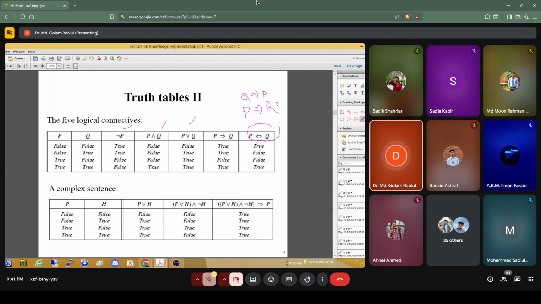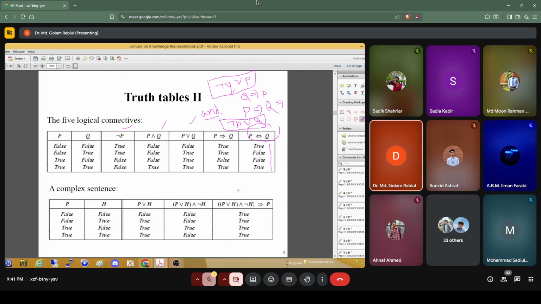So for this one, actually we have to check this one as not P or Q, and this one as not Q or P. Then we have to connect these with the AND notation, and then you will find the result.